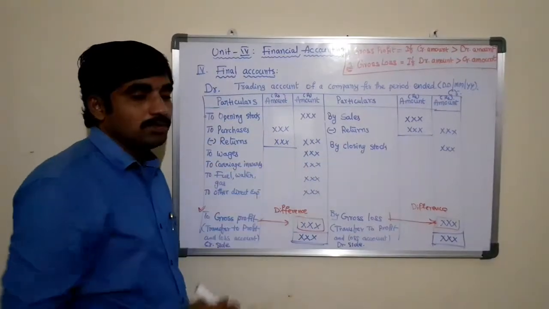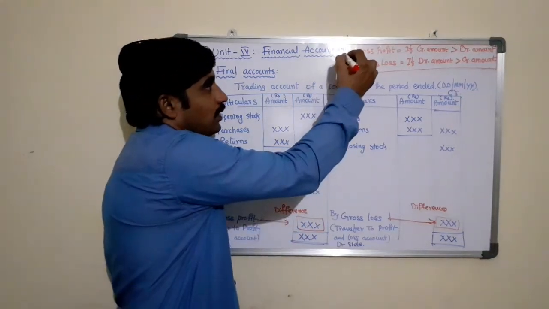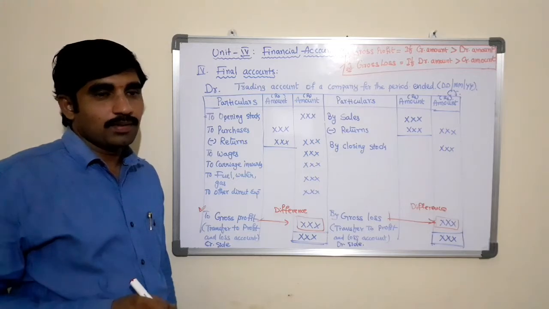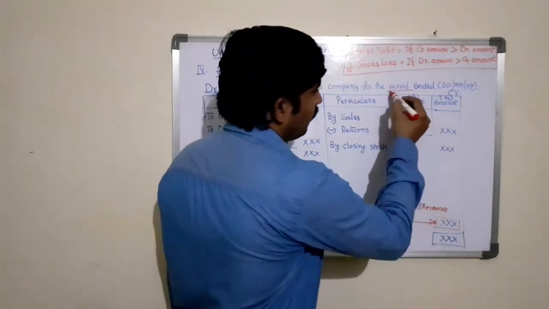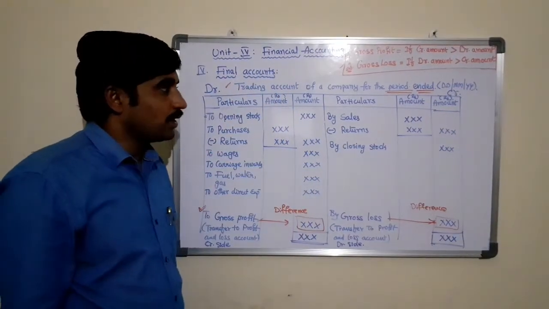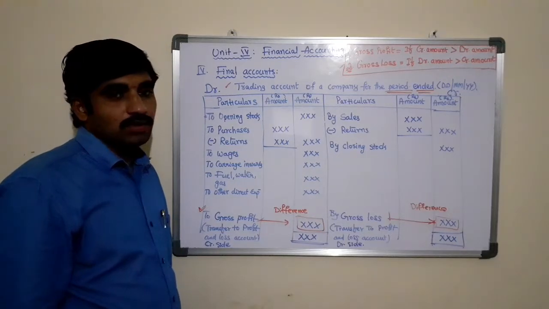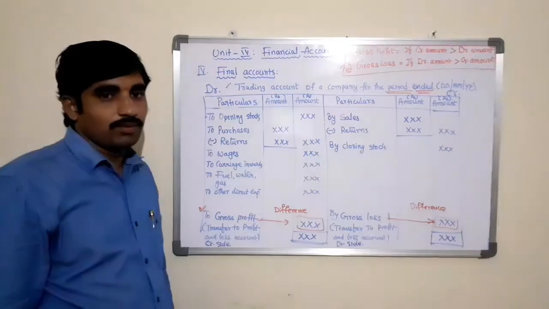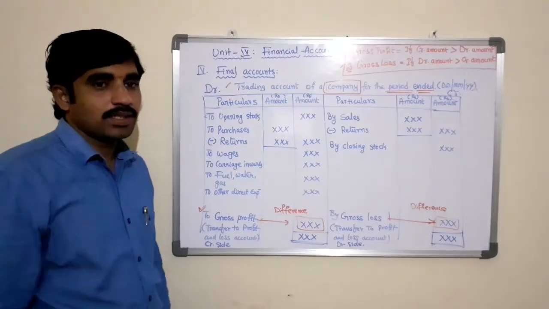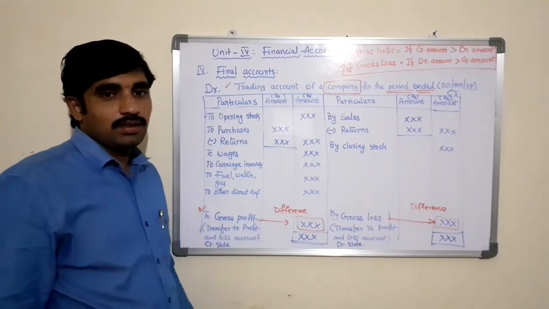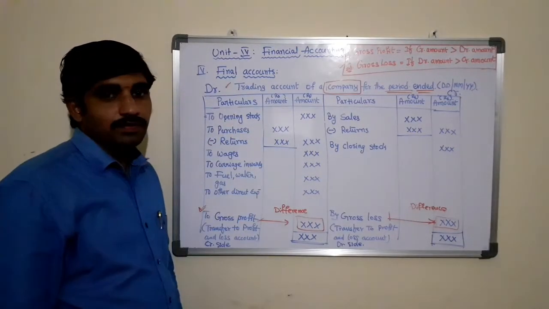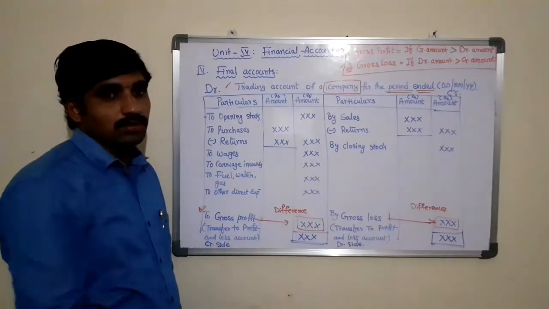So we need to take the difference between these two in order to ascertain whether there is a gross profit or gross loss in the business in a particular period. So this will be ascertained at the end of the particular period. Therefore, we write the title as trading account of a company for the period ended so and so date, month, year if available. Here we need to write the name of the company, whether it is X company, Y company, Z company, or any other name. So this is the process of preparing final accounts, the trading account.